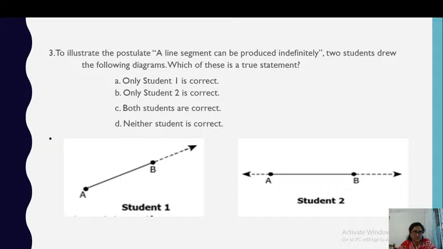Then the next question. To illustrate the postulate, a line segment can be produced indefinitely, two students draw the following diagrams. Which of these is a true statement? First student draws the line segment like this, second one like this. The options are: only student 1 is correct, only student 2 is correct, both students are correct, neither student is correct. So, which one will be the correct answer? B, because a line segment can be produced indefinitely means that it should be produced on both sides, right? So, this is the correct figure.